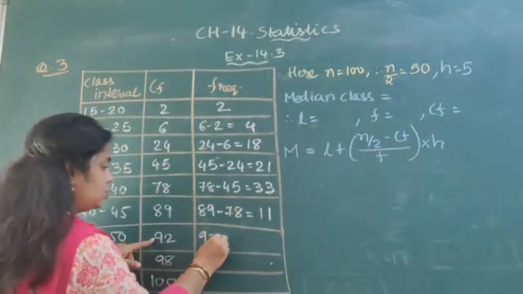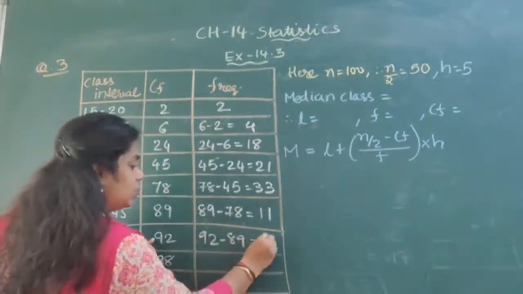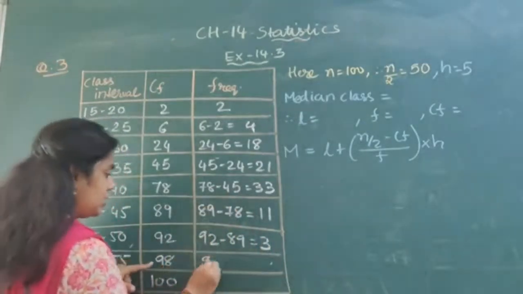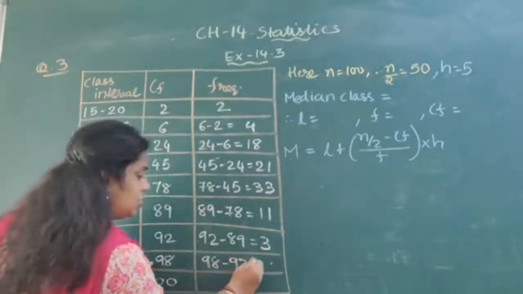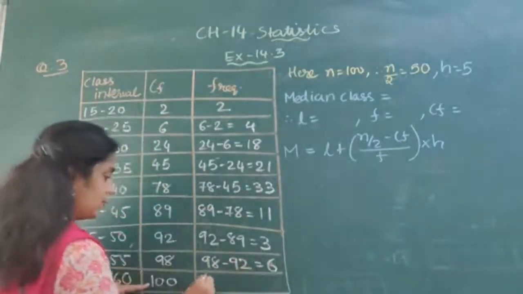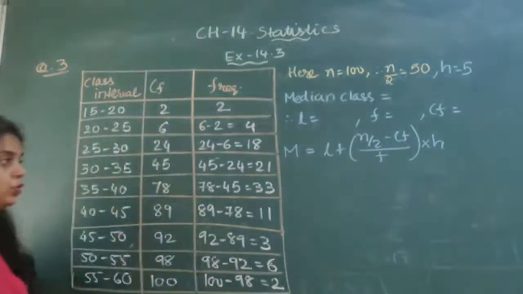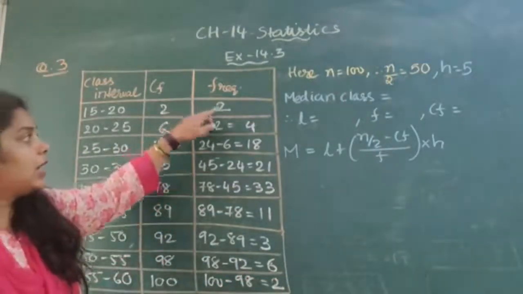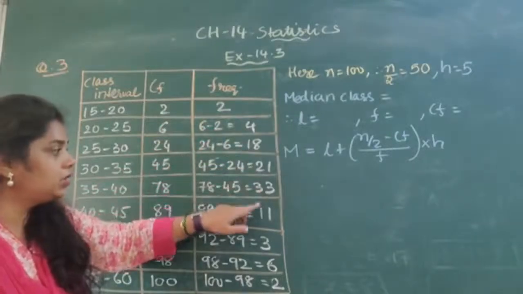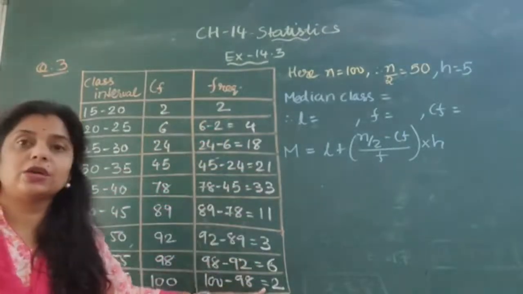Then 92 minus 89 is equal to 3. 98 minus 92 is equal to 6. And 100 minus 98 is equal to 2. So if you see, these are the frequencies for each class.